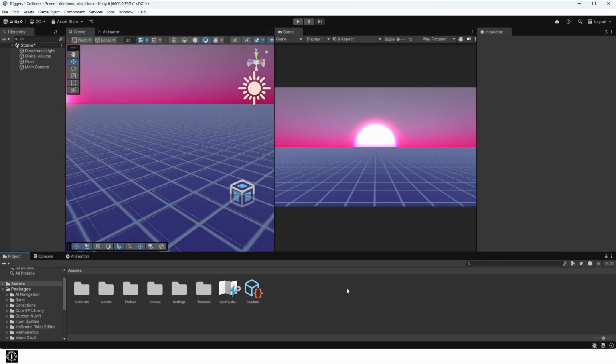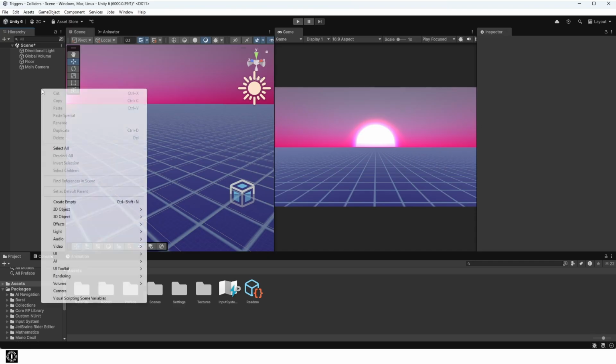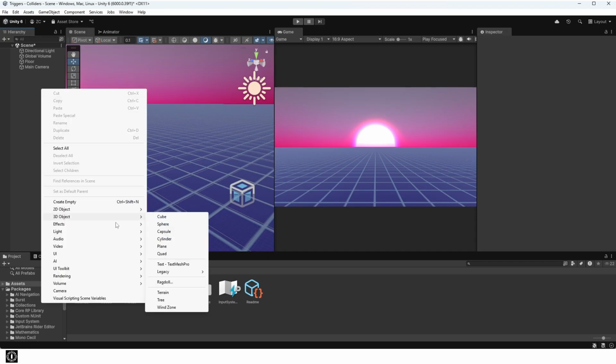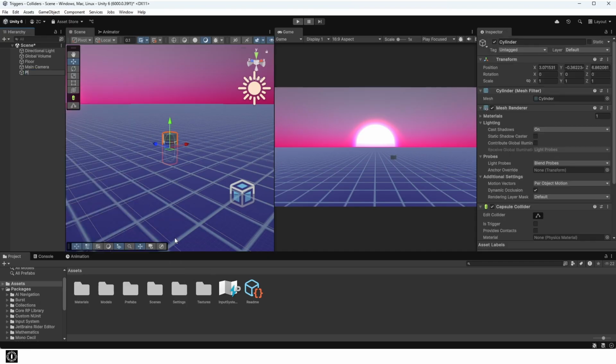Let's set up a 3D scene. I already have a plane object as the floor, so to make the player, create a capsule object and position it to sit on top of the floor. I'm making the scale of my player 0.6 on the X and Z axes and 0.9 on the Y axis so that it fits through the door frame we'll add later.